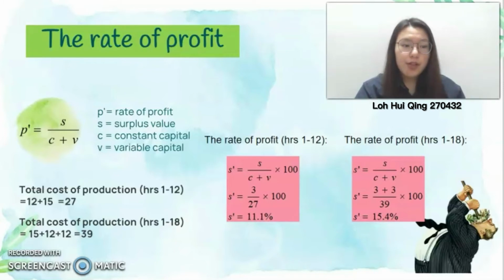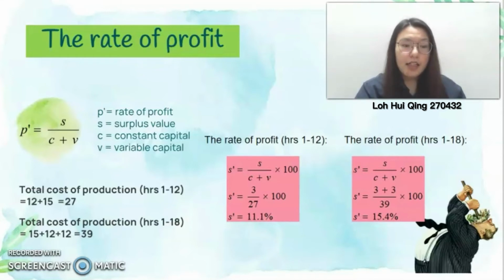In the first 12 hours, the production cost is 27. In this case, we only have 3 surplus value because it only occurs in hours 7 to 12. So it will be 3 divided by 27 times 100, and the rate of profit is 11.1%.